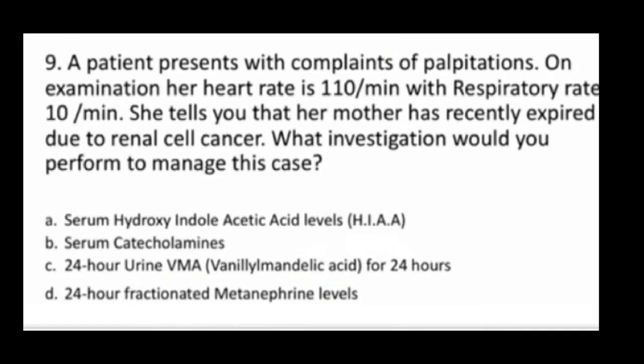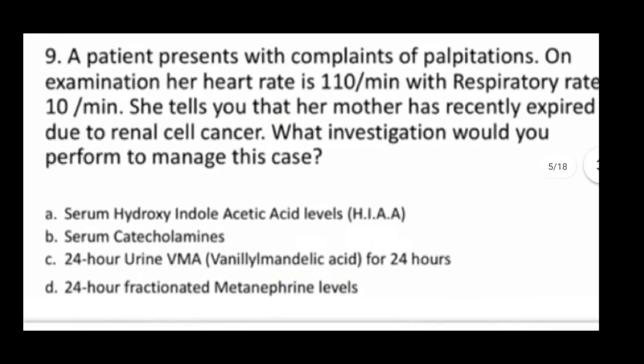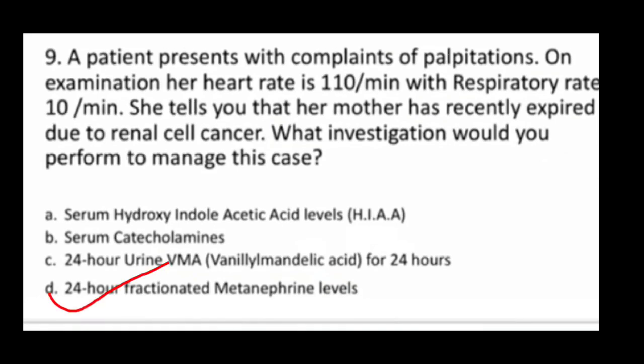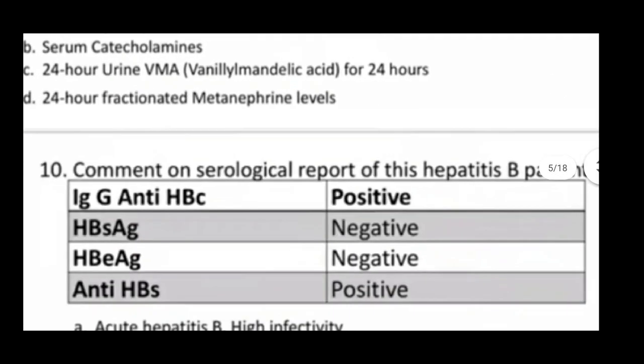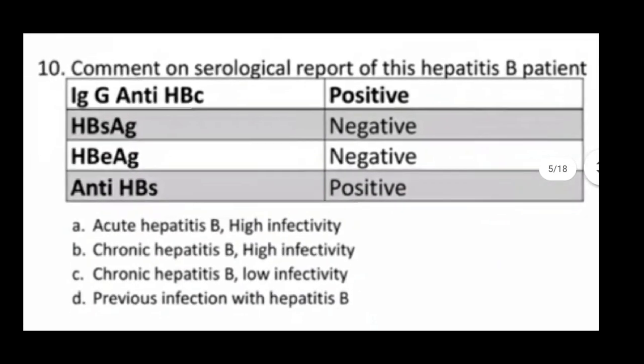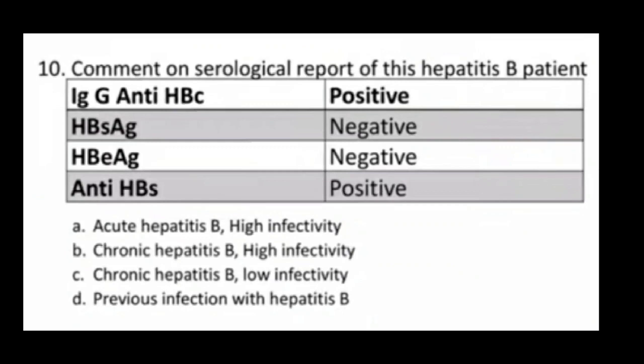Option A, serum hydroxyindole acetic acid level, B, serum catecholamine, C, 24-hour urine mandelic acid, or D, 24-hour fractionated metanephrine level. So here the correct answer is D, 24-hour fractionated metanephrine level.